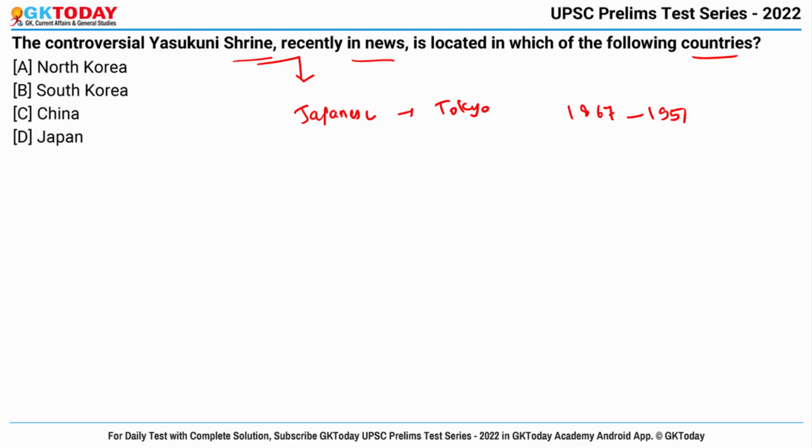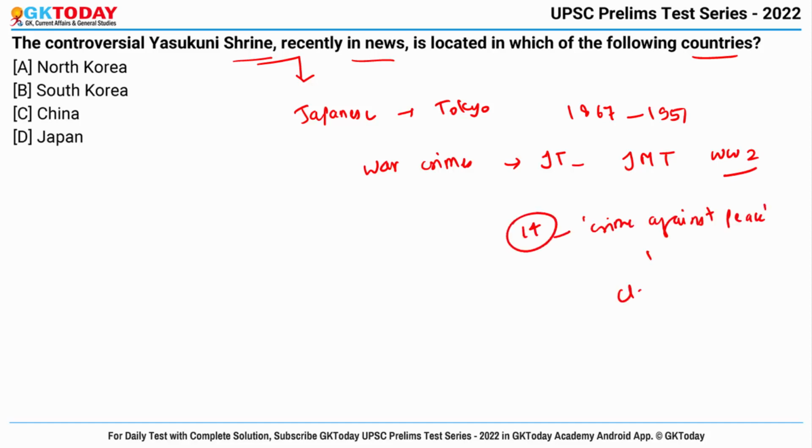So many of these people have been convicted of war crimes by an international military tribunal for the Far East in the aftermath of World War II. So 14 of these people were convicted for crimes against peace as Class A war criminals.